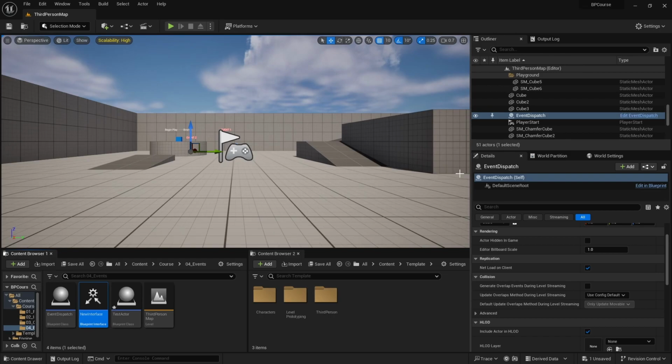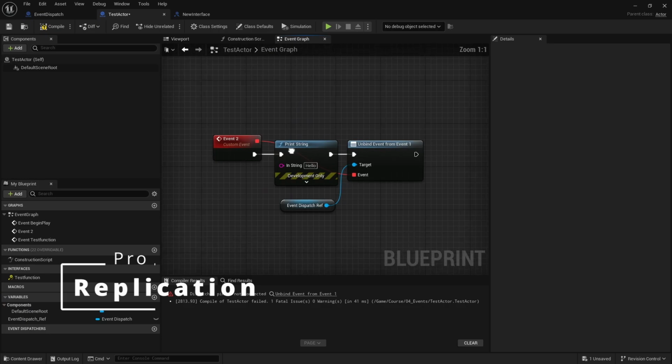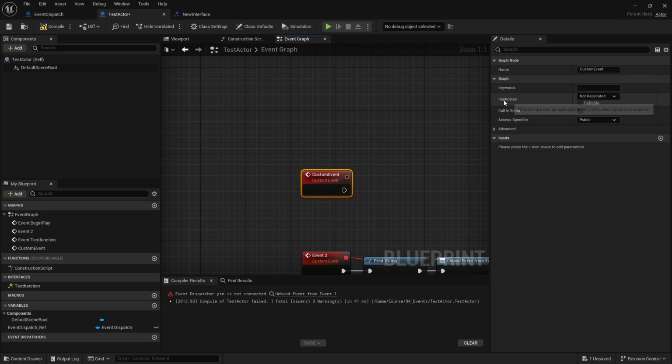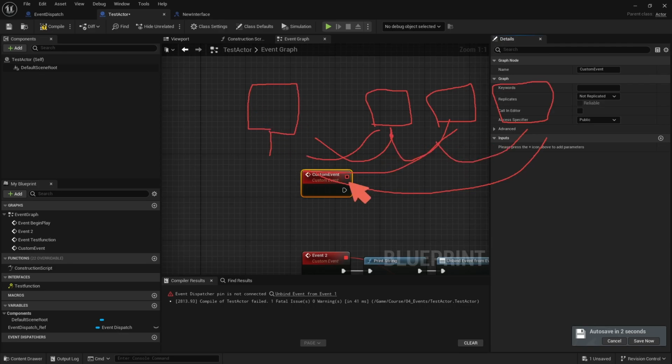And the last pro for events is that there are some replication options for them, which is really cool that Unreal gives you. So if I create a custom event, what I can have is this replication. So how this custom event replicates, it can be multicast, basically meaning it replicates on all of the clients and the server. So if you have your game and you have a server and then you have, let's say, 3 clients, what can happen is if this event is triggered by the server, it can basically trigger separately on every client. Or if it's on the client, you can trigger on every other device basically.